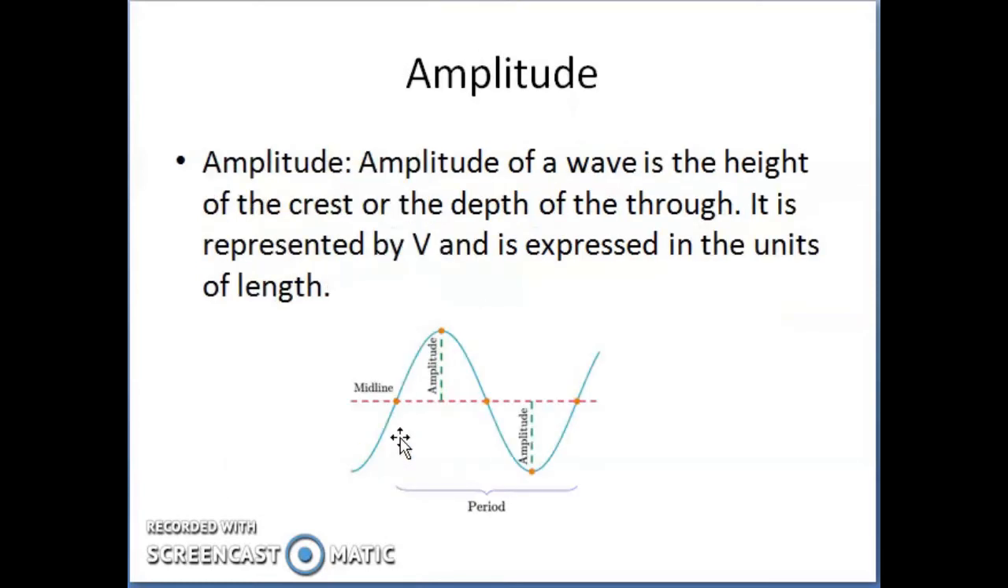The next important property is amplitude. Amplitude of a wave is the height of the crest or the depth of the trough. It is expressed in the units of length, the same as wavelength. It does not have any extra units. The basic unit of length is used to measure amplitude.